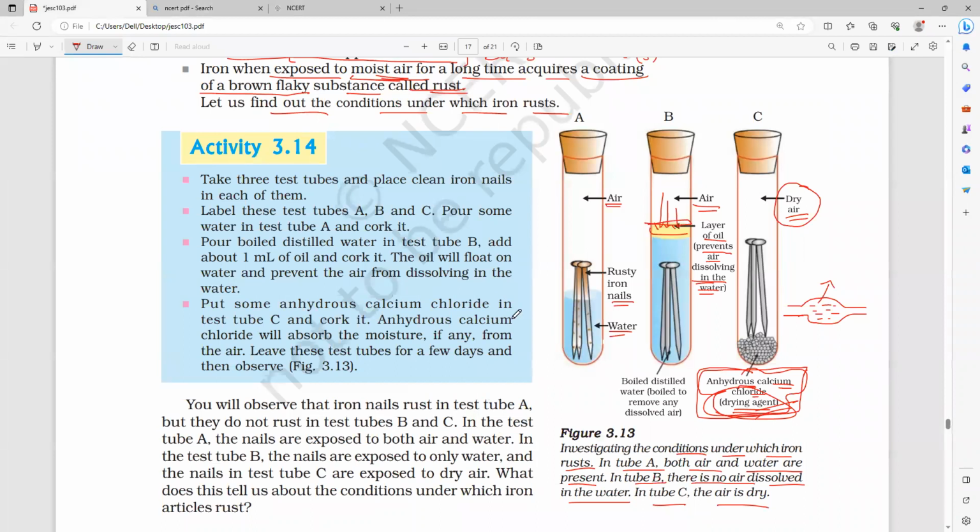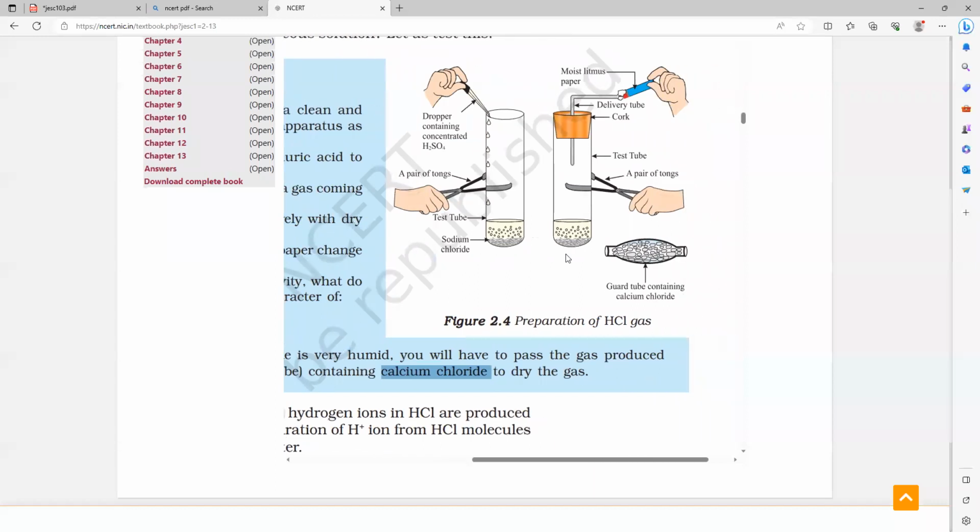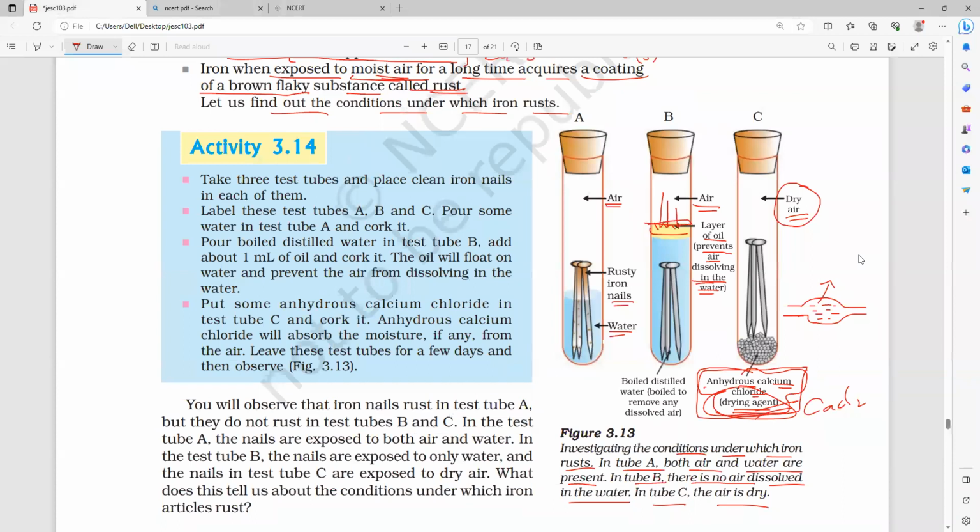So what is the use of this? It will absorb moisture, anhydrous CaCl2. That is also very important. In the second chapter, they are saying just CaCl2, calcium chloride. But here now they are saying anhydrous CaCl2, which means it does not contain any moisture. Now tell me in which test tube we will observe the corrosion. Anybody? A, B, C. Which one will show corrosion? Yes, test tube A. Why test tube A?